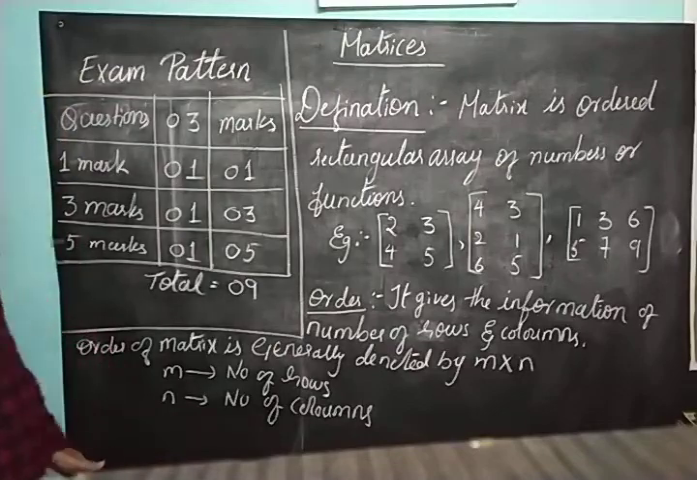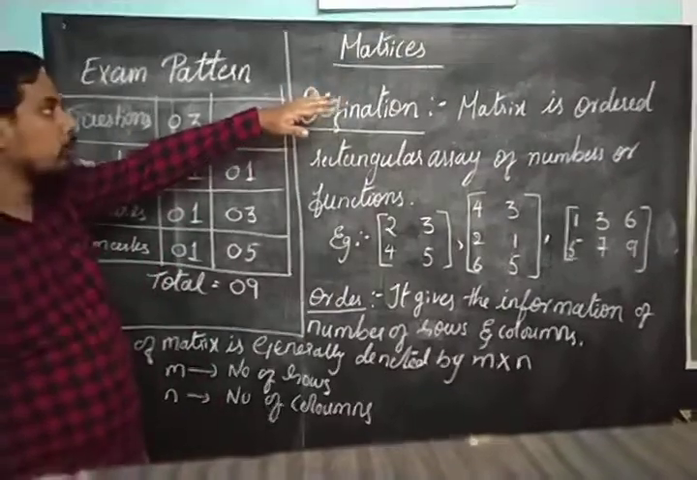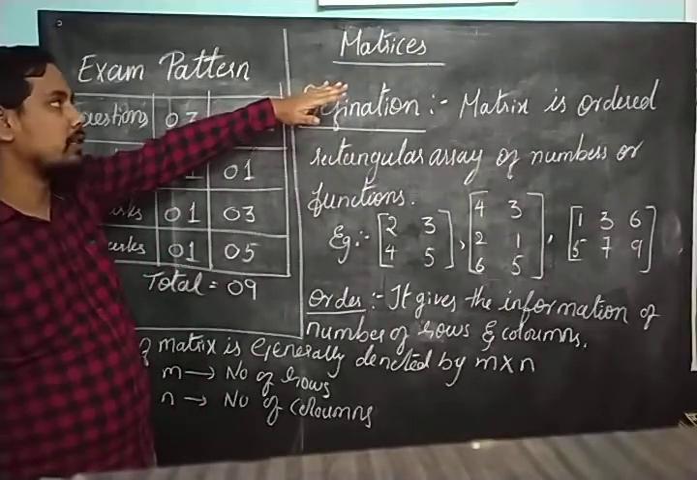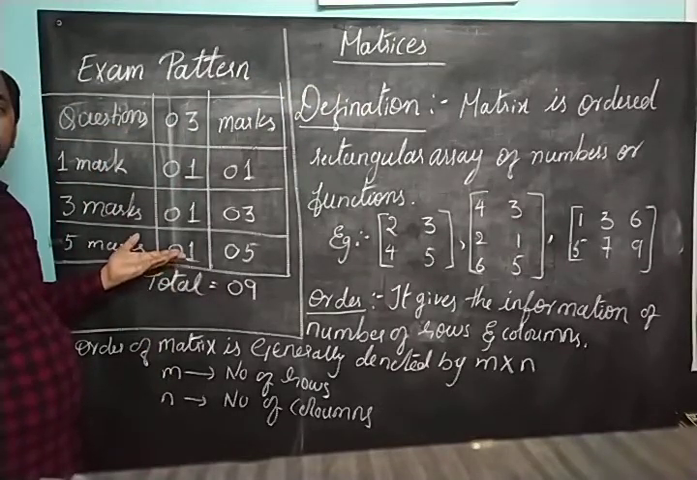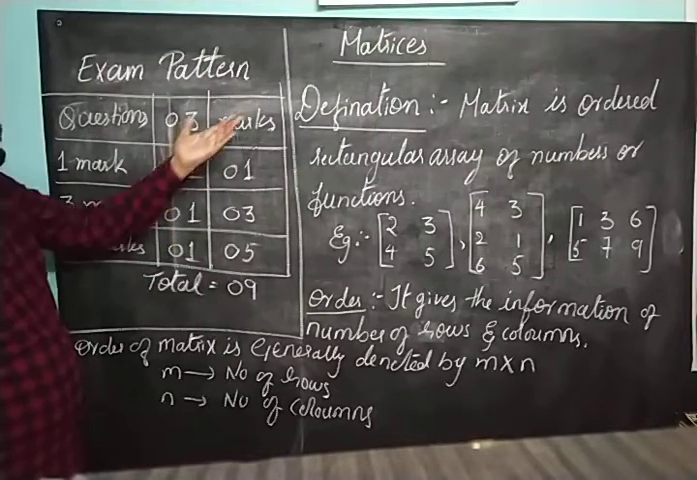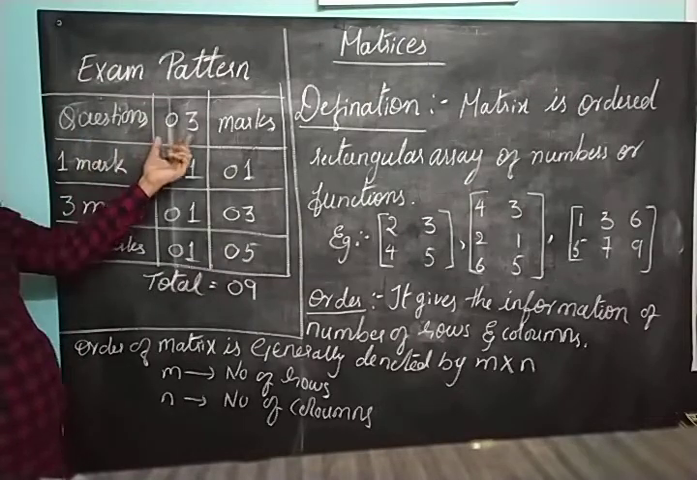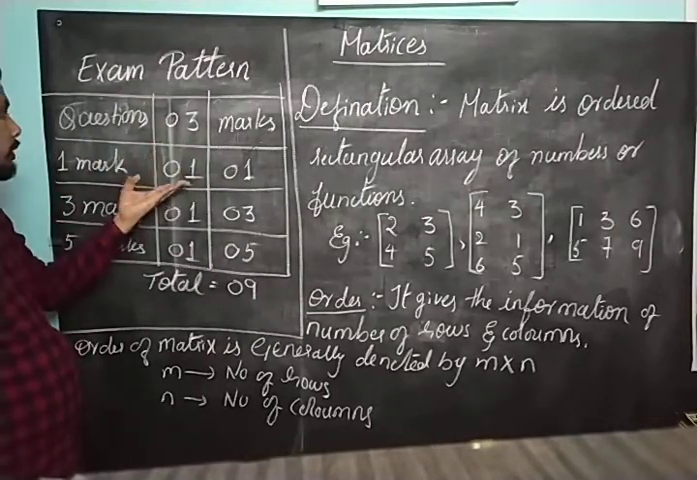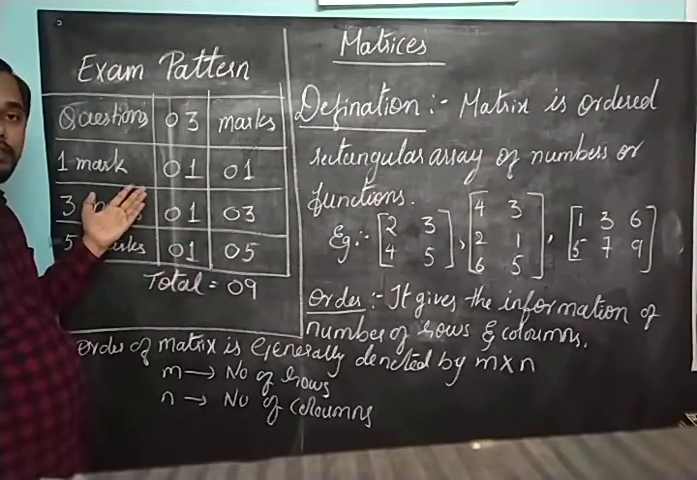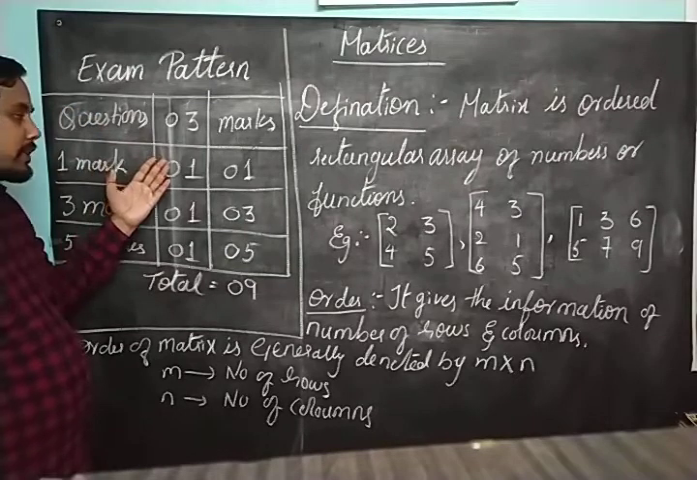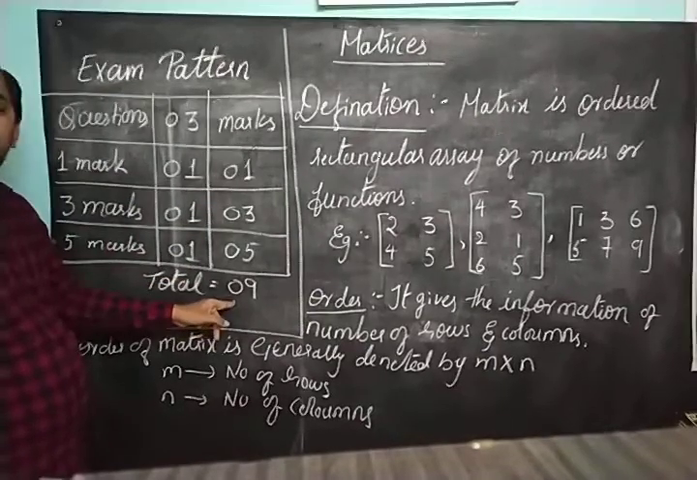So let us try to understand what is the examination pattern for matrices. Totally you get 3 questions from this unit. Here you can see I have made up a chart which will help you to understand the structure of this unit in your examination. The total number of questions you get is 3, one each from 1 mark, 3 marks and 5 marks. You don't get any 2 marks question in this chapter. So the total weightage is 9 marks.